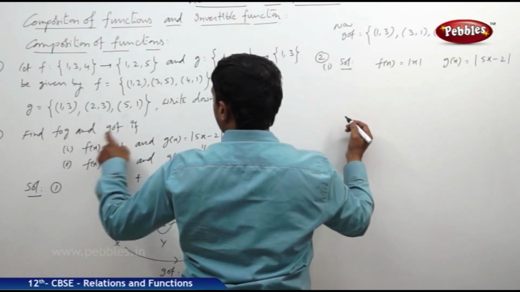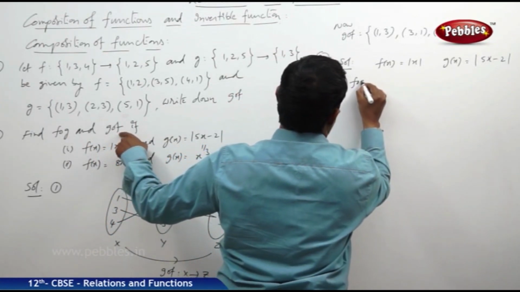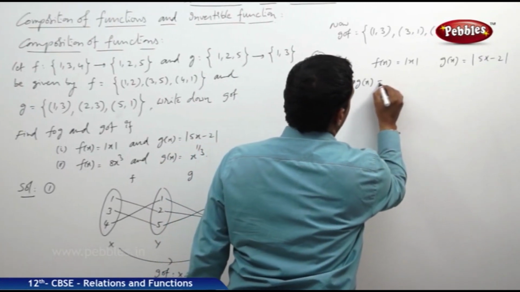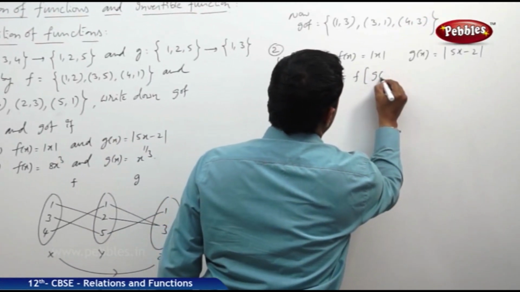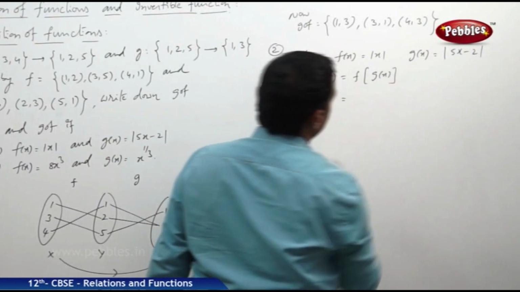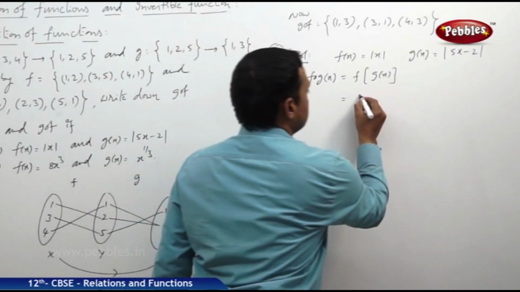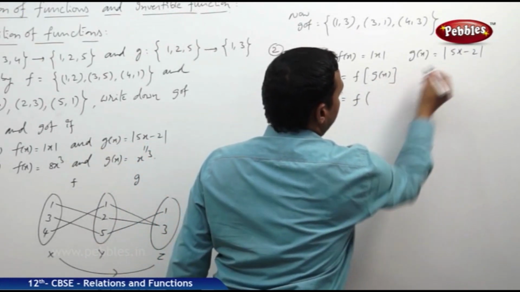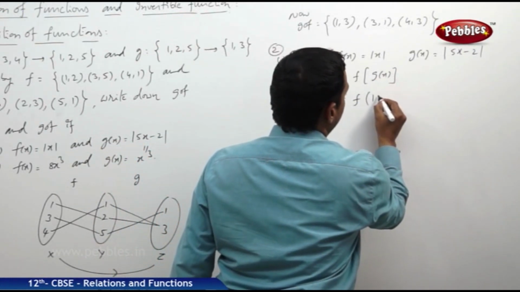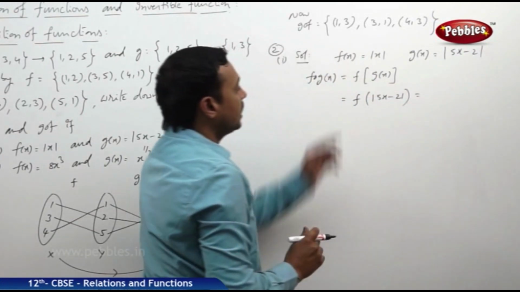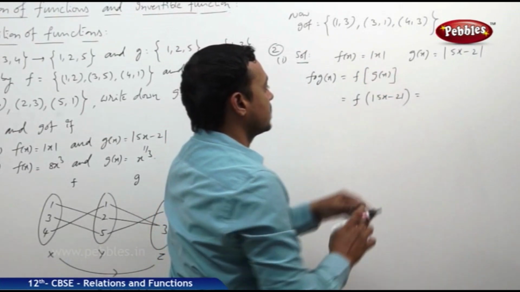Now first of all let us define f circle g. F circle g of x is equal to, by its definition, f of g of x. That means it is f of, what is g of x? That is modulus of 5x minus 2. But f of x is given by mod x.